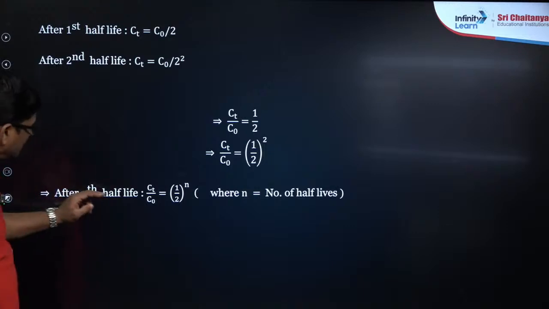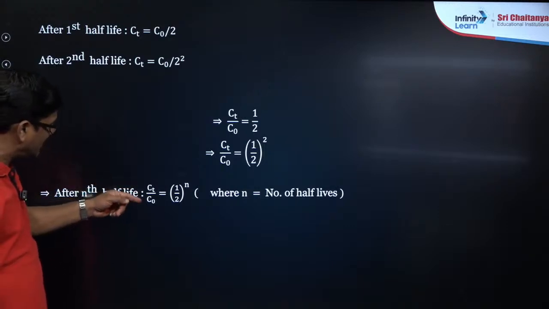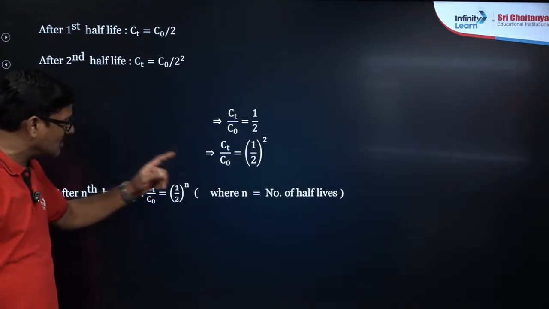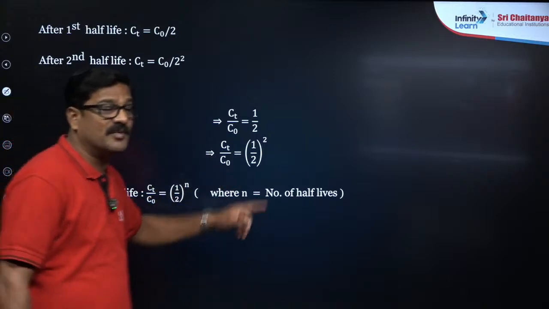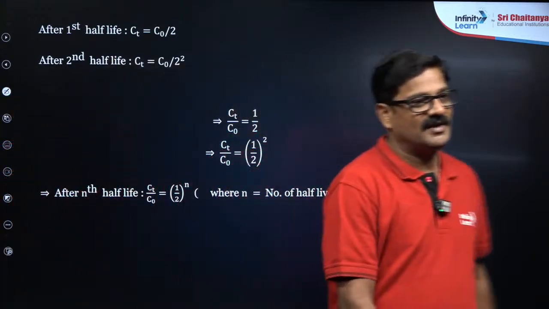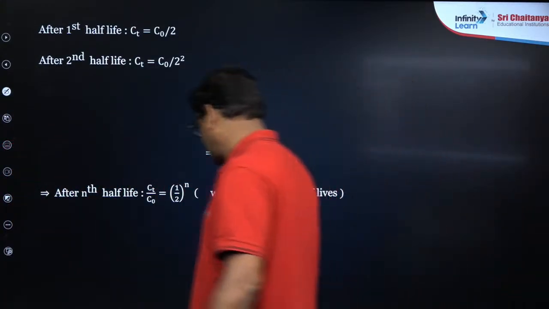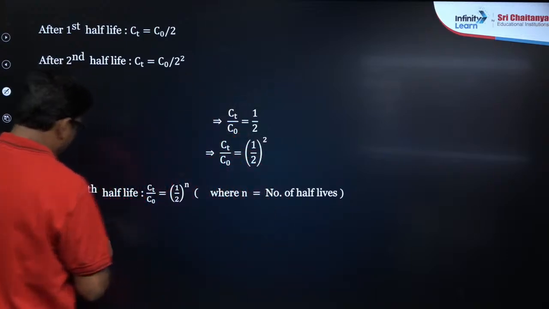And after the nth half-life, Ct/C0 = 1/2 to the power n, where n is the number of half-lives.